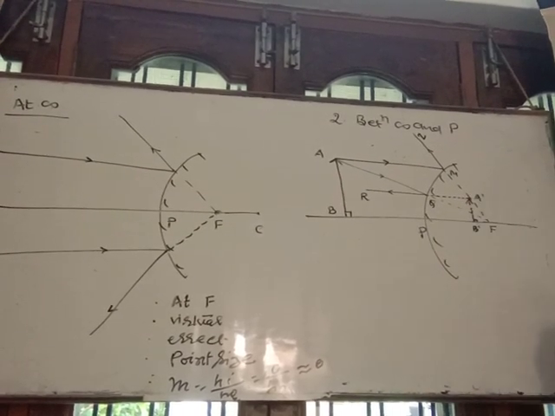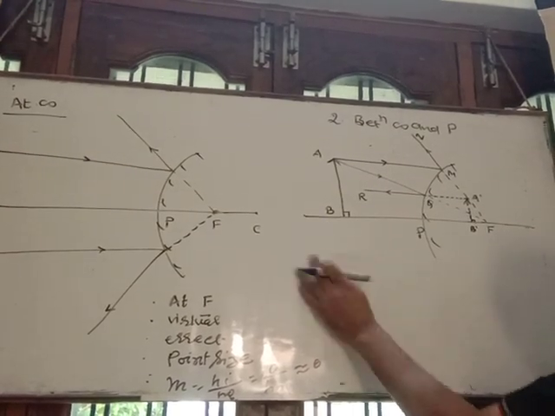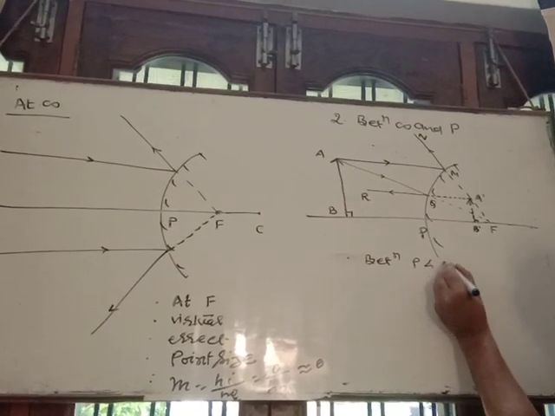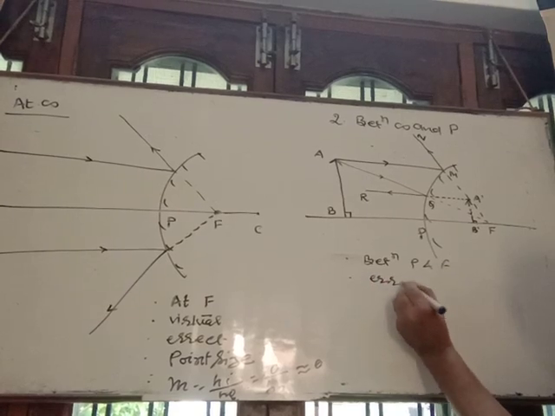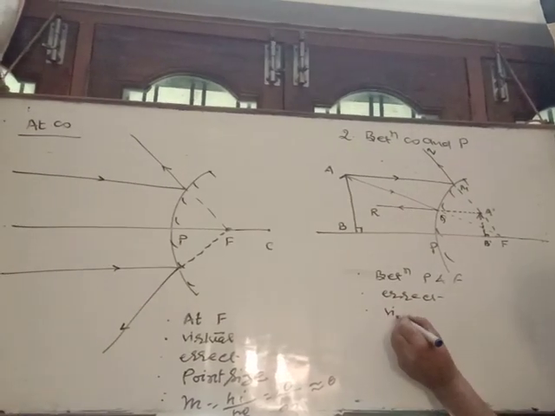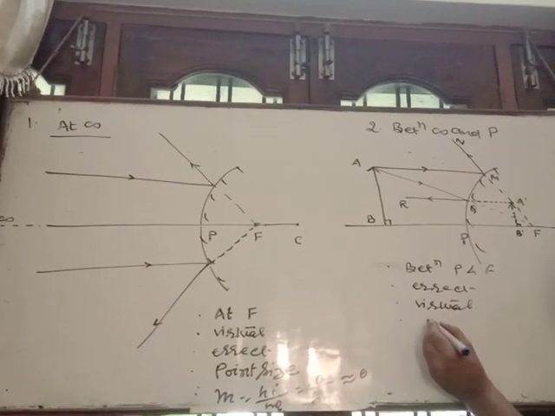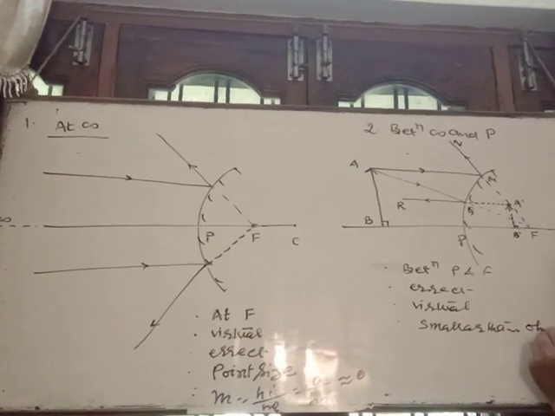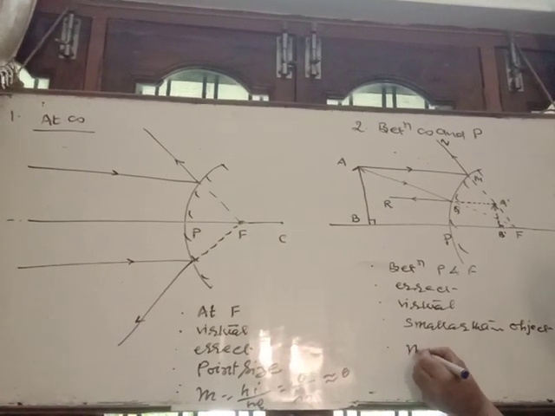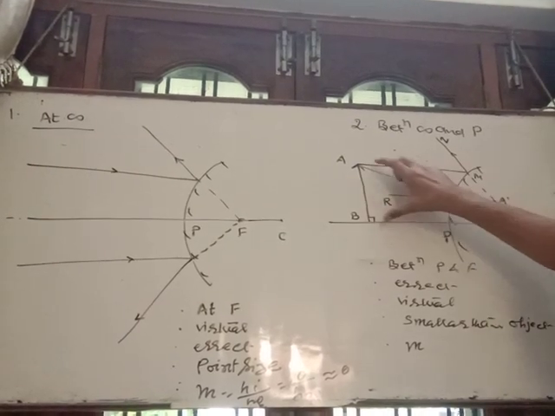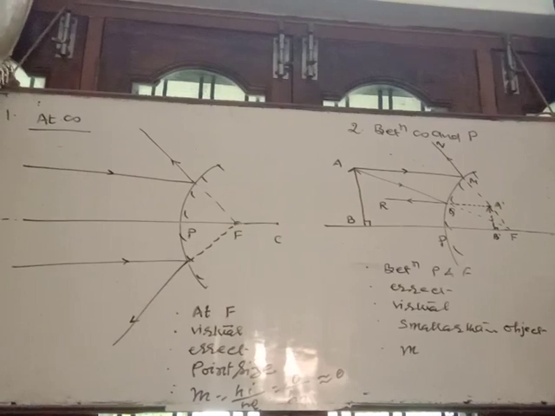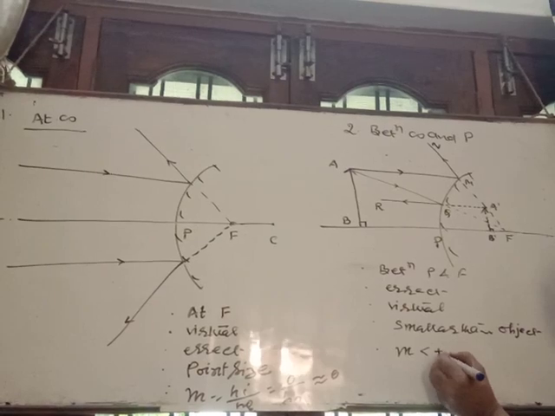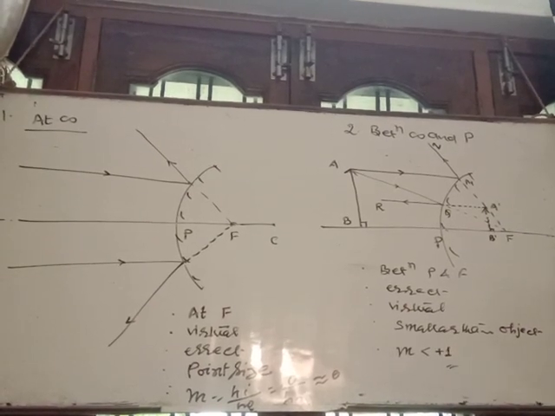See here, it is erect. So the image appears to form between pole and focus. It is erect. It is virtual. It is smaller than the object, and its magnification, height of image positive, height of object positive. So yes, magnification will be positive, but height of image is less than height of object, so magnification is less than +1. See, it is very clear.